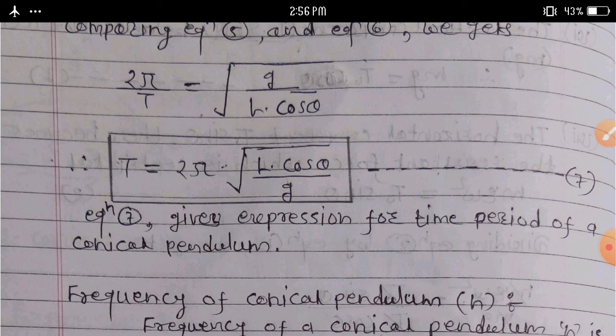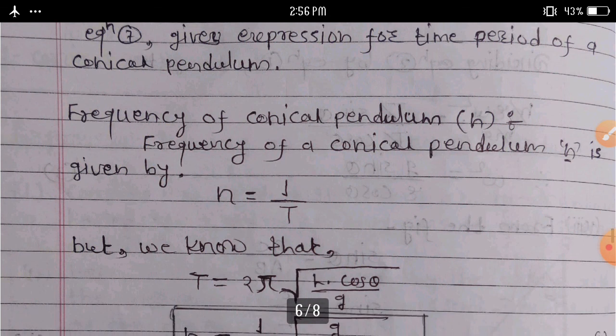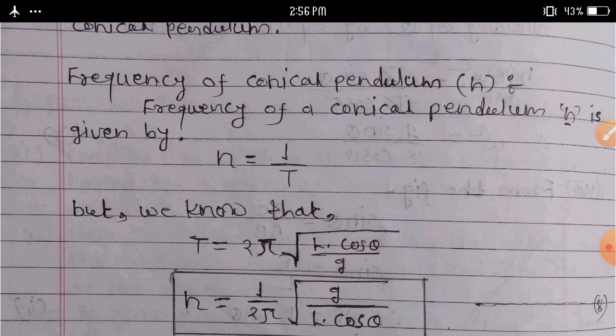Definition of frequency: the number of oscillations, revolutions or rotations performed by a particle in 1 second is called the frequency.